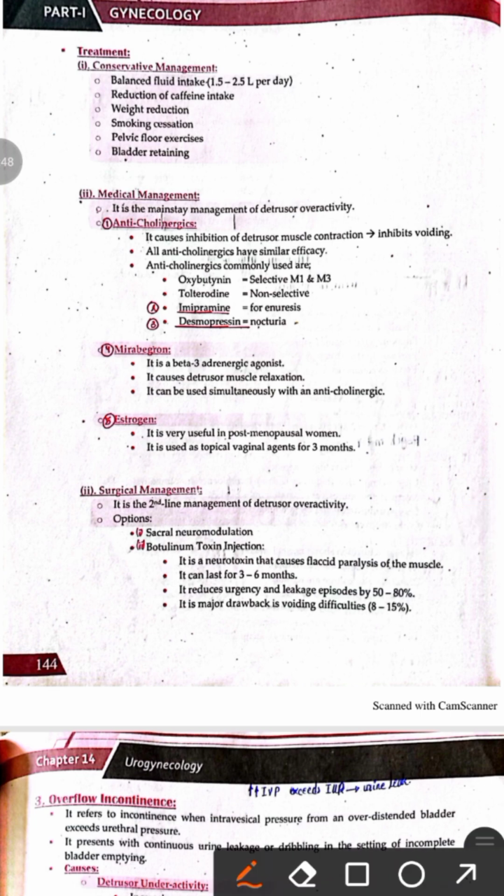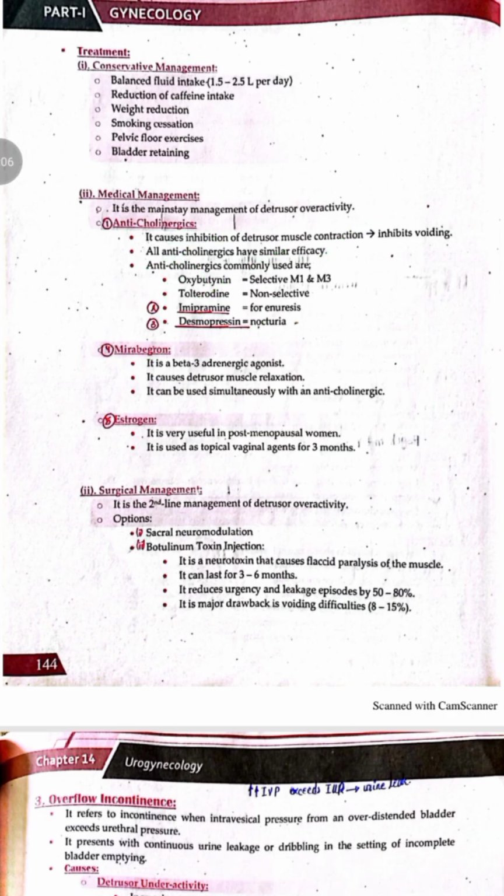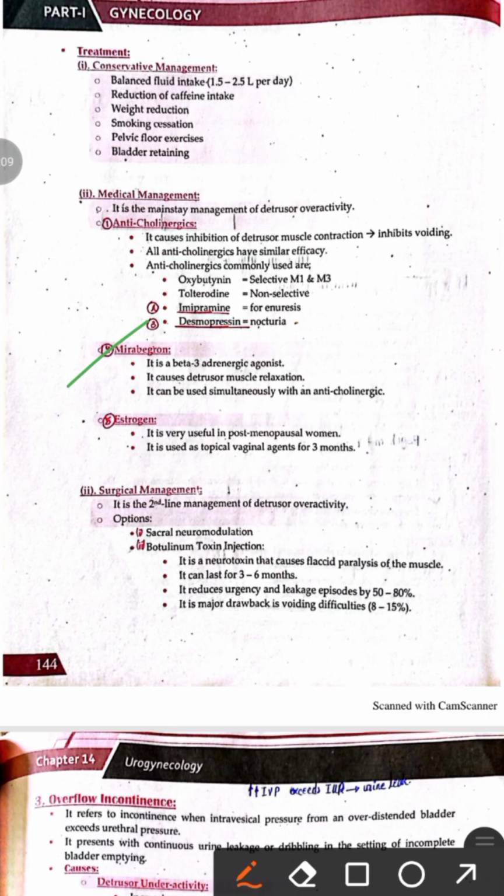So the anticholinergic drugs inhibit the parasympathetic activity and cause detrusor muscle relaxation. And the anticholinergics include oxybutynin, tolterodine, and the other drugs that are used include imipramine and desmopressin. Similarly, we can also give the patient mirabegron, which is a sympathomimetic drug, and they act on the beta receptors, that is the beta 3 receptors, and they cause the relaxation of the detrusor muscle. And these drugs are advised simultaneously with the anticholinergics.